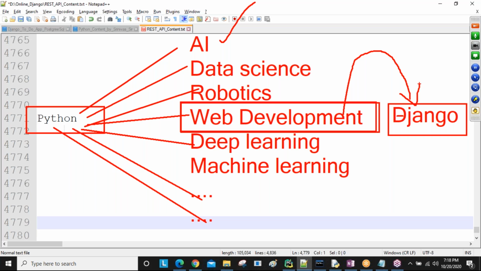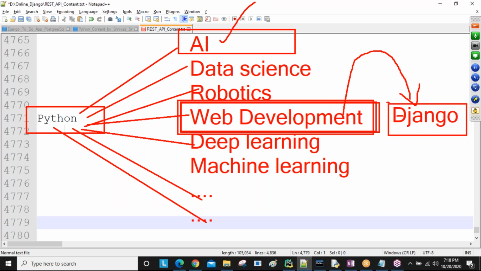So now if I want to go for artificial intelligence, then Python is required, and then artificial intelligence they teach separately. Okay, data science taught separately, deep learning taught separately, machine learning taught separately. Okay, but compared to all these sectors, artificial intelligence, data science, robotics, deep learning, machine learning, like n number of courses, n number of technologies are there, compared to all these things, web development is more easy.